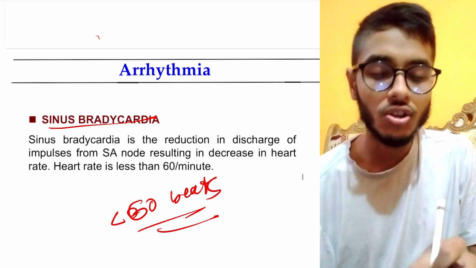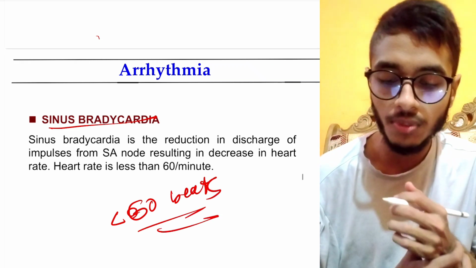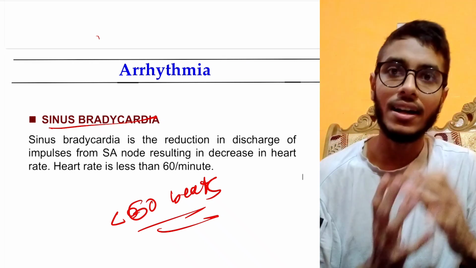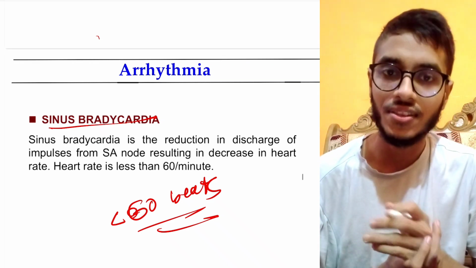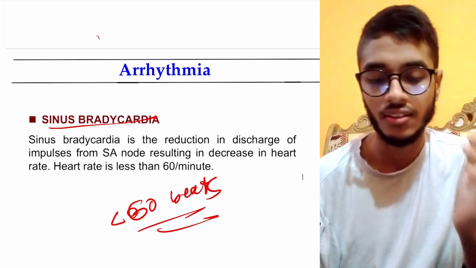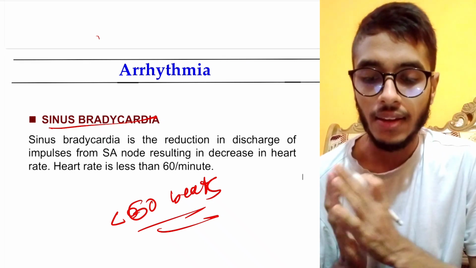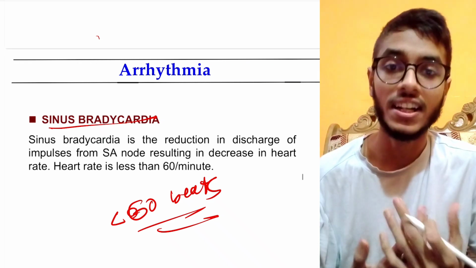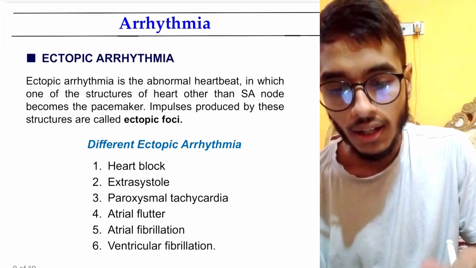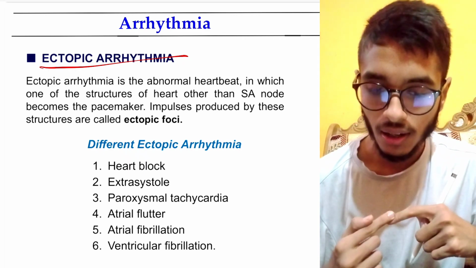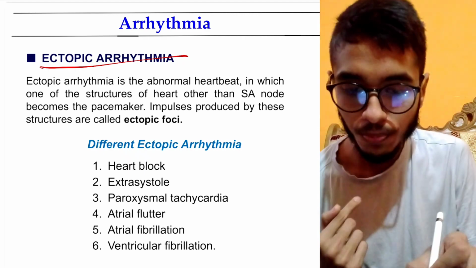There are also some physiological and pathological causes of sinus bradycardia. We learned it earlier, so go to my heart rate video in the playlist, or search heart rate Sakib Rahman. In that video you will find the causes of sinus bradycardia.